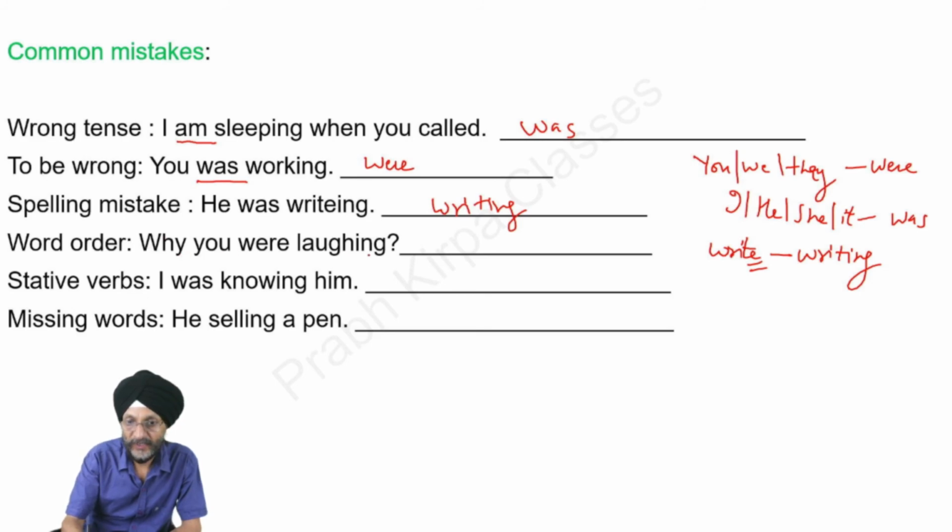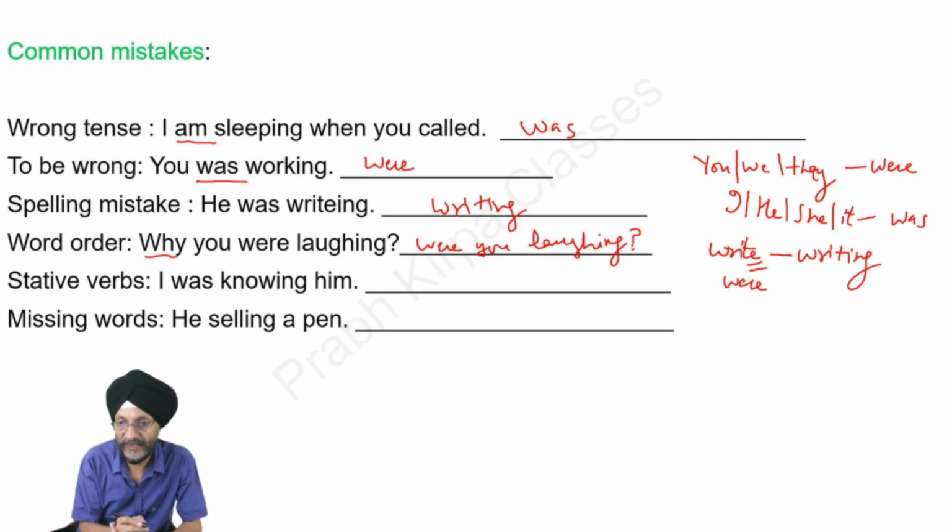Why you were laughing? Here you will see that it is an interrogative sentence. So the WH form of the question has to be followed by were. Why were you laughing? Please note to mention the interrogation mark at the end of the sentence.